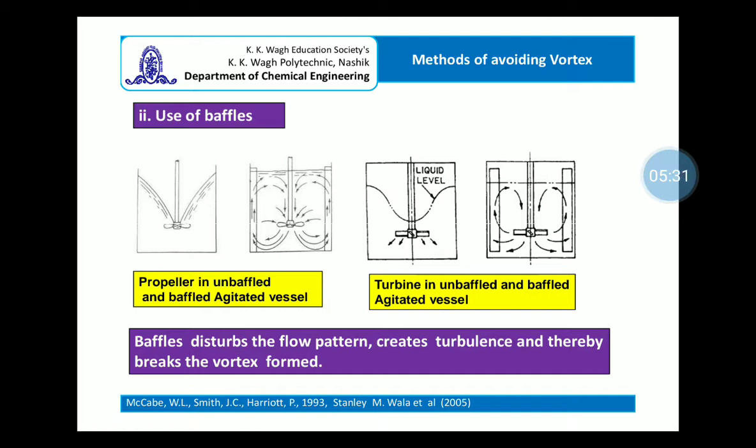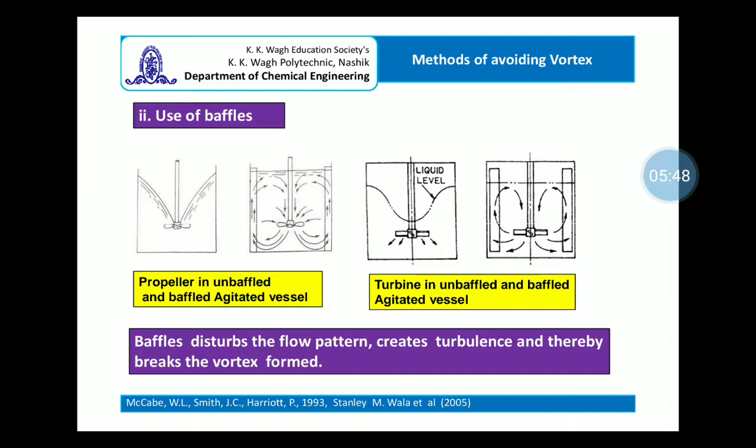The flow which leaves from the impeller tip in both the cases, after reaching the wall, strikes the baffle, which divides the flow in two directions, that is upward direction and downward direction.